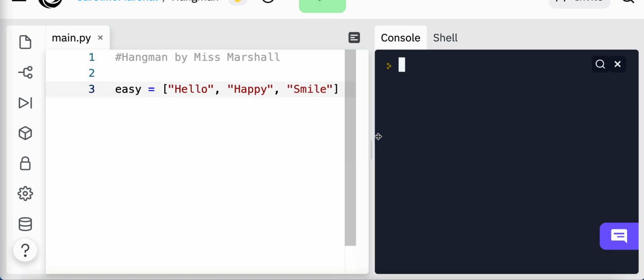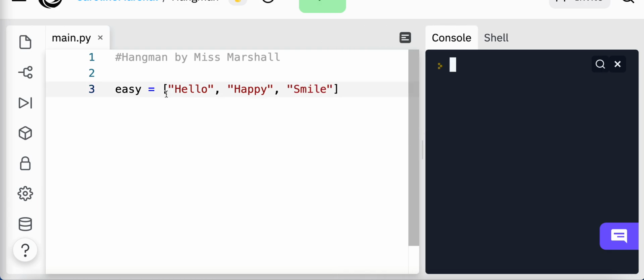Okay, if I make this a little bit bigger. So no matter what you've done, these are square brackets, or square parentheses. Each word is surrounded by speech marks. They can be double or single. And each word is separated by a comma. Okay, you do not need to have the space. I just find it easier for me to read because I'm so used to seeing a space after a comma, so it comes on through.